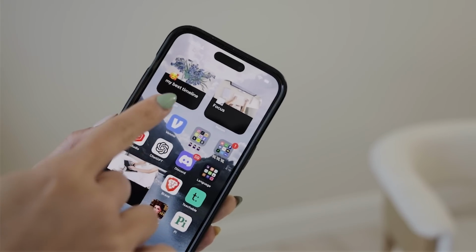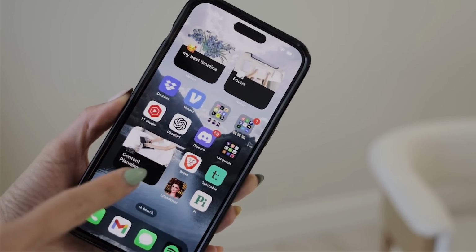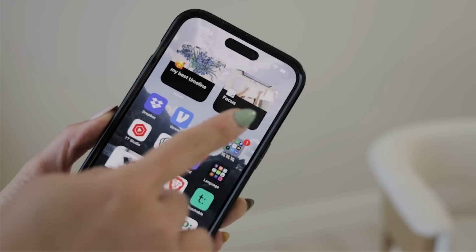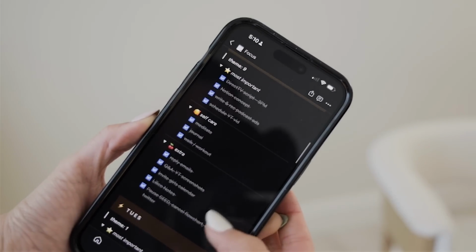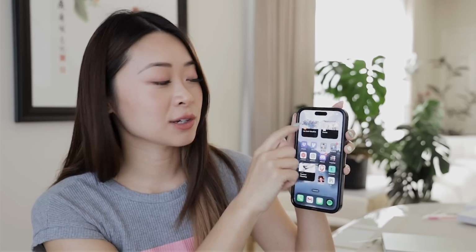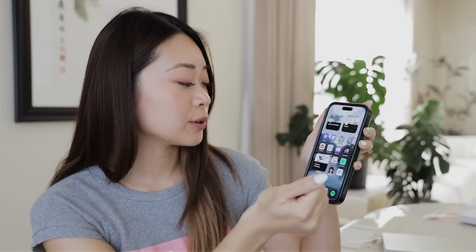One more thing that I'd like to share is an iPhone tip for Notion users. So I have so many Notion pages. Some I access every day, some are more important than others. So a hack that I have found is to create widgets that directly go into my favorite Notion pages. So on my phone, I literally have direct access to my focus page, which is my weekly and daily to-dos. My best timeline is here. So literally the two most important templates for me are here, timeline, focus.